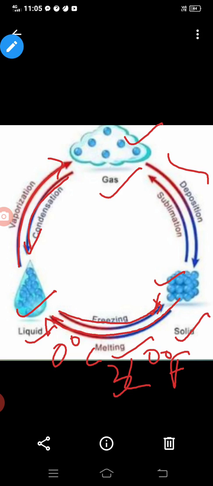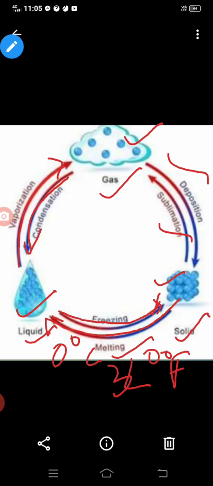And the solid, means ice cube, directly converted into water vapor without changing into liquid, this process is known as sublimation. Sublimation means the solid changes into gas without converting into liquid. Without changing into liquid, it converts directly into gas. So what will we call this process? Sublimation.